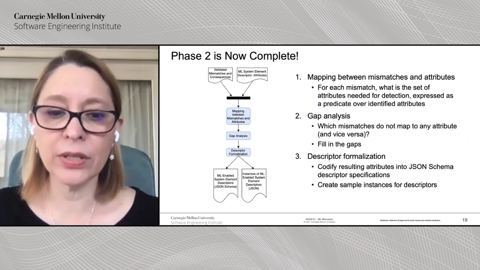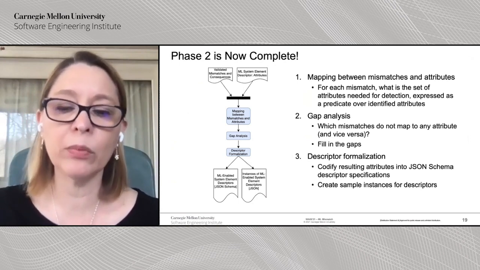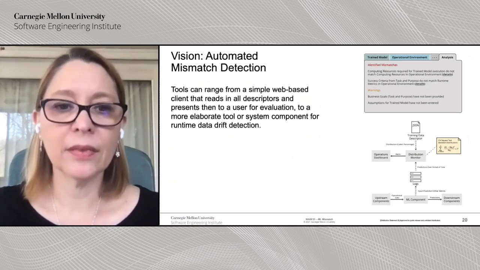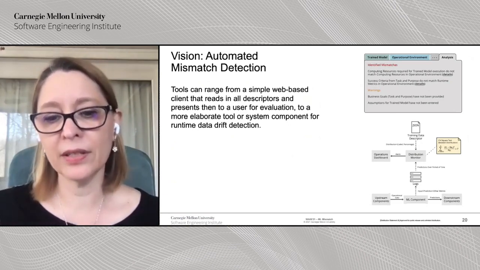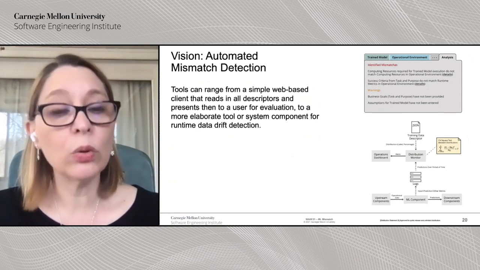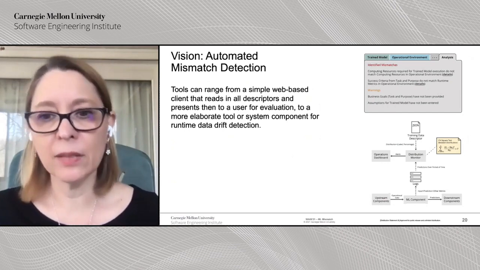We codified the resulting attributes into JSON schema descriptor specifications, and created sample instances for these descriptors. Our vision is automated mismatch detection, and that is why we emphasize so much on them being machine readable, because we want to be able to build tools that can use these descriptors in order to detect mismatches.